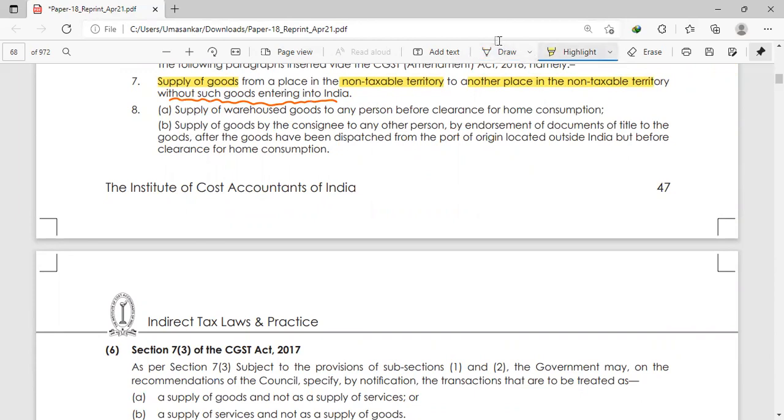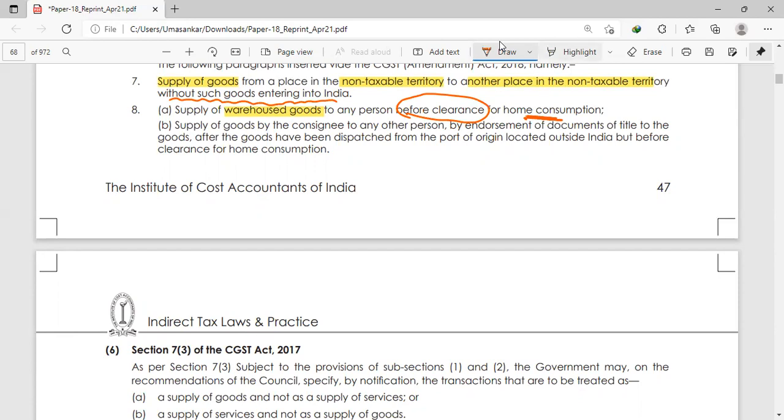Then supply of warehoused goods before clearance for home consumption. It means, in case of customs, when goods are imported to India, you have the option of home consumption or warehousing. If warehousing is done, the goods are stored in a godown or warehouse controlled by the customs authority. So before clearing for home consumption, if you have given the supply to somebody else, that will also be a non-taxable supply.